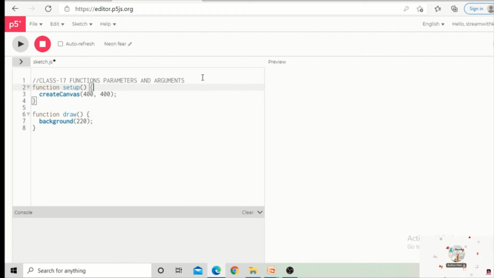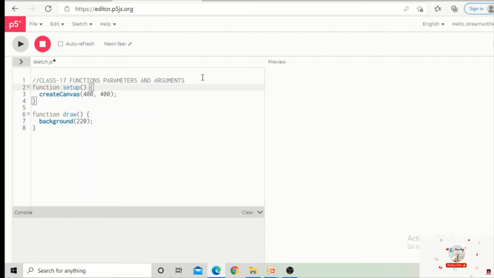Now today's task is I want to create some flowers on the canvas. But I don't want to write 3 to 4 functions for 3 to 4 flowers. I will write only one function. With that one function itself, we want to create 4 or more flowers on the canvas. So how to do that we will see.